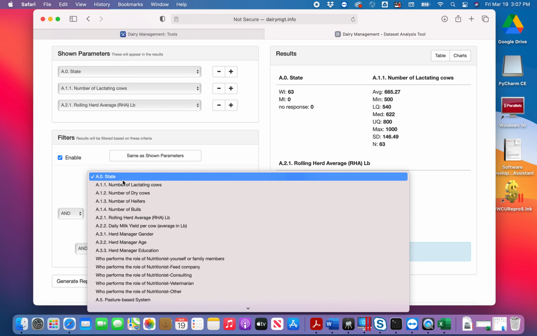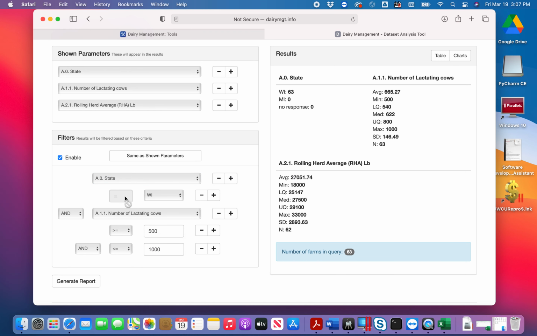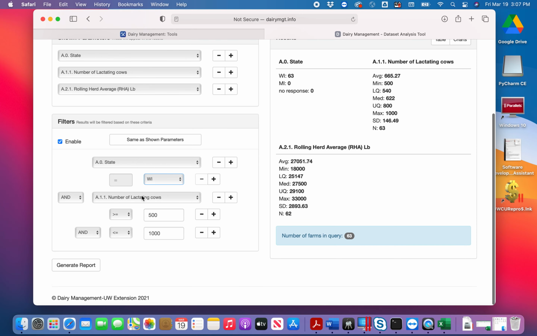As you can see, I only wanted to select Wisconsin, so I clicked on this and I clicked on Wisconsin. And then we also wanted the number of lactating cows between 500 and 1,000. Finally, we delete the last filter, and then we click Generate Report.